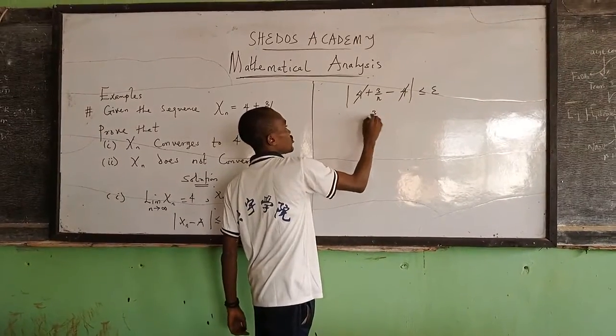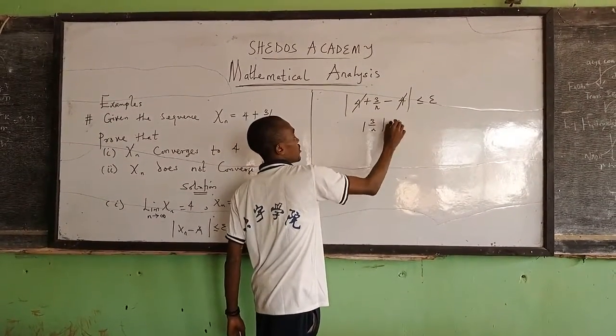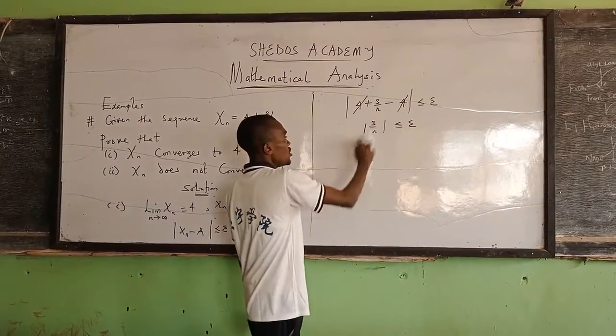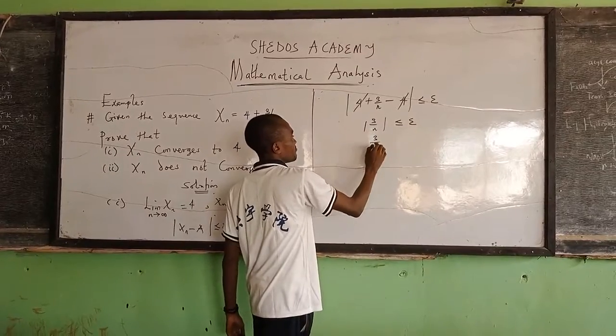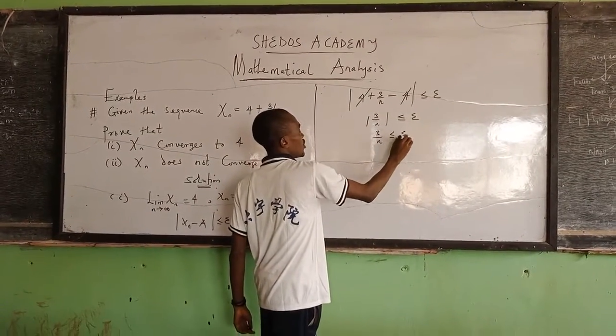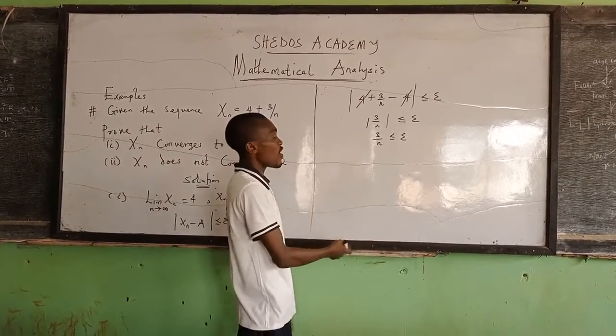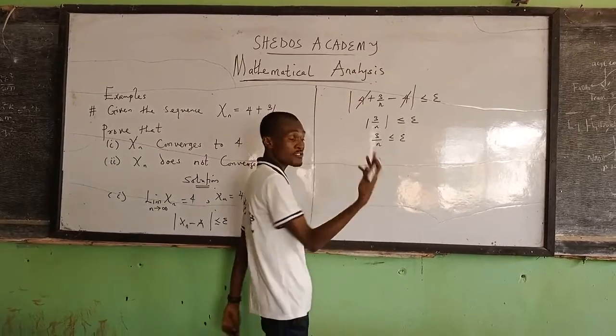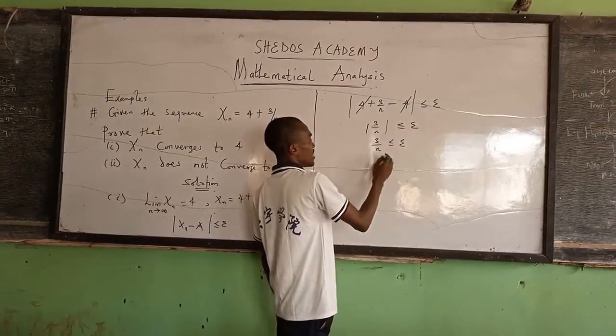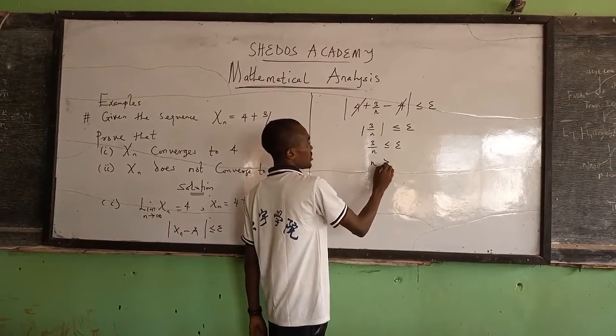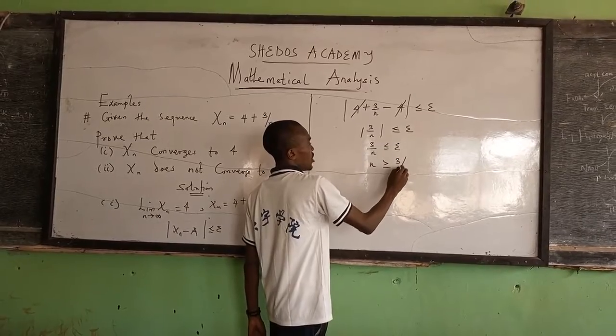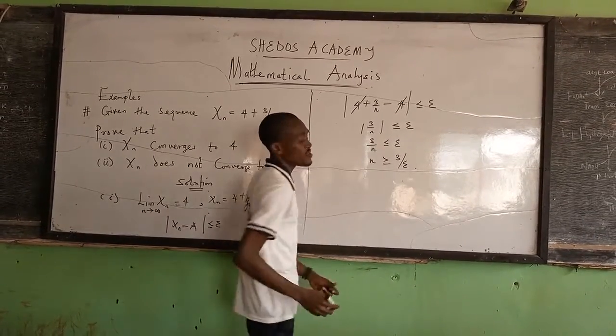You have the absolute value of 3 over n, which we can remove the absolute value from, and if we make n the subject of the formula, we have n greater or equal to 3 over epsilon.